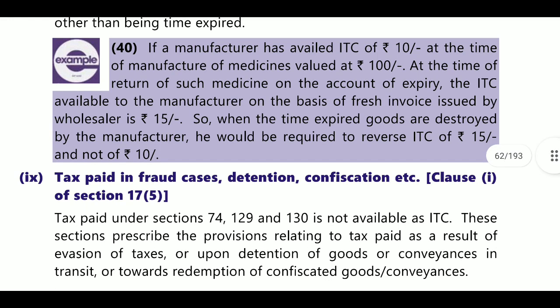So when the time expired goods are destroyed by the manufacturer, he would be required to reverse ITC of 15 rupees and not 10 rupees. So ITC will be reversed.